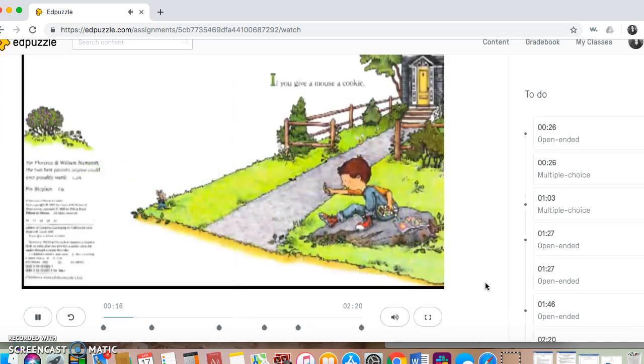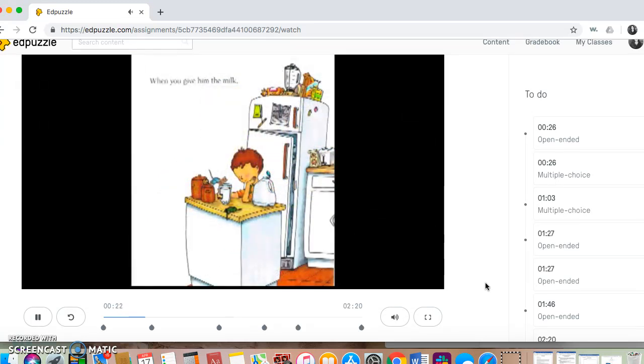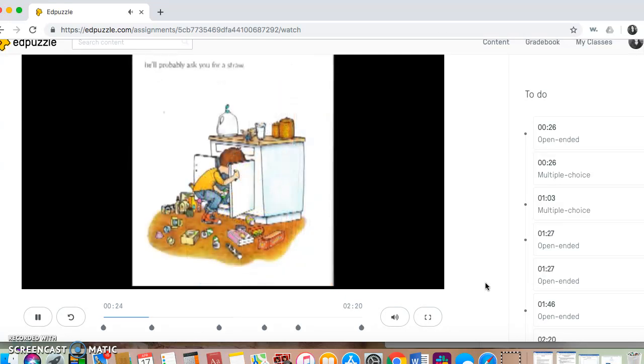If you give a mouse a cookie, he's going to ask for a glass of milk. When you give him the milk, he'll probably ask you for a straw.